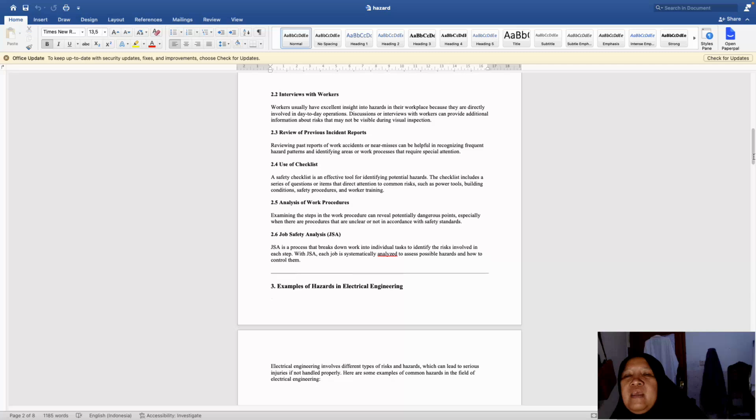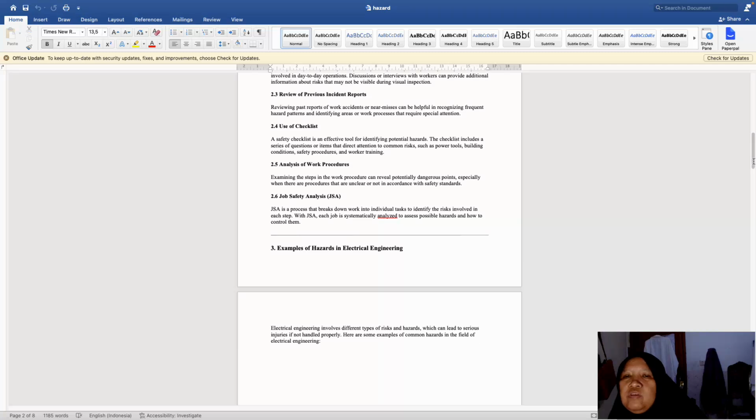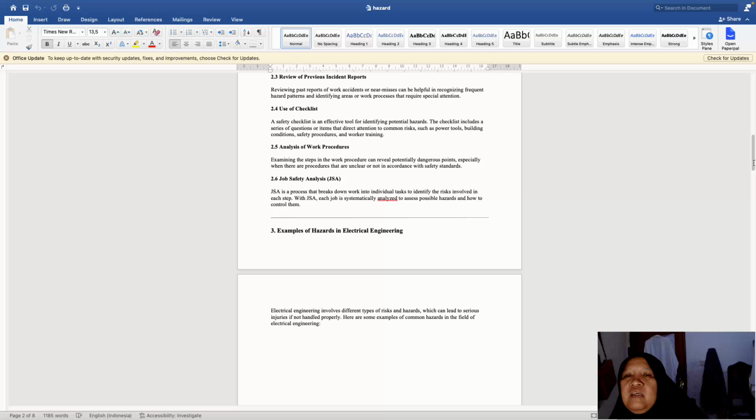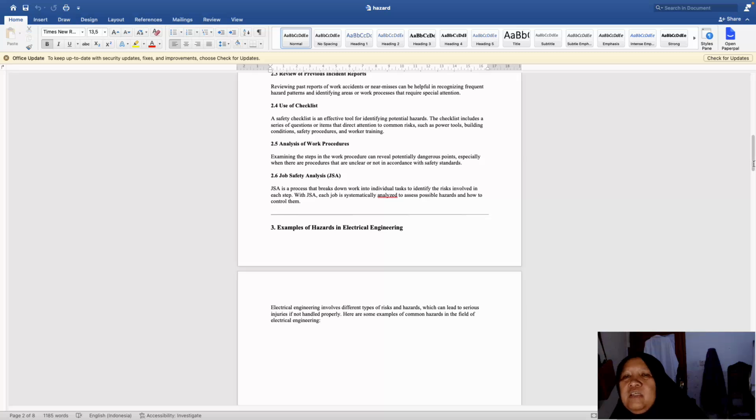And then analysis of work procedure. 2.5, examining the steps in the work procedure can reveal potentially dangerous points, especially when there are procedures that are unclear or not in accordance with safety standards.